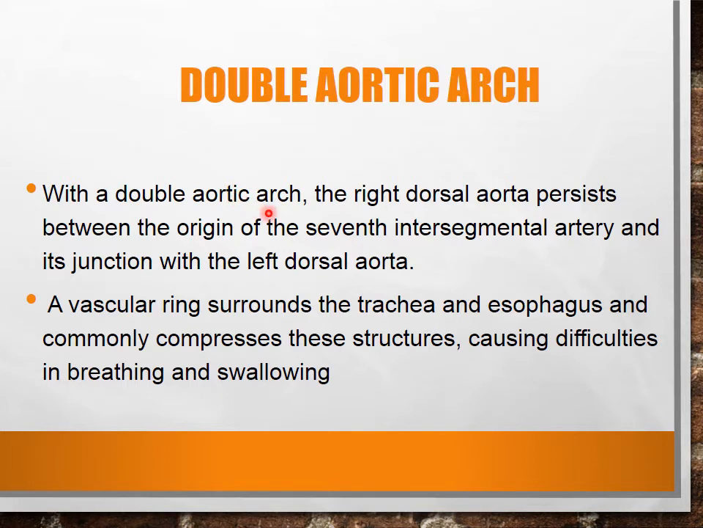With the double aortic arch, the right dorsal aorta persists between the origin of the seventh intersegmental artery and its junction with the left dorsal aorta, as I have told you that you must focus on that dotted area which I have shown you here. Then a vascular ring is formed, and it surrounds the trachea and esophagus, and it compresses these structures, leading to breathing difficulties and difficulty in swallowing.